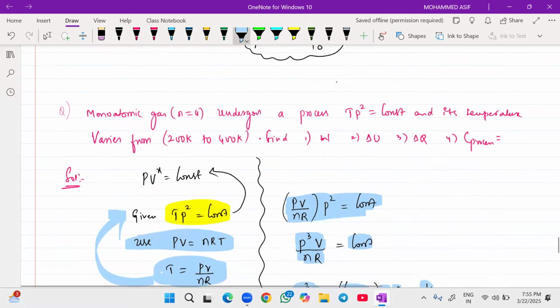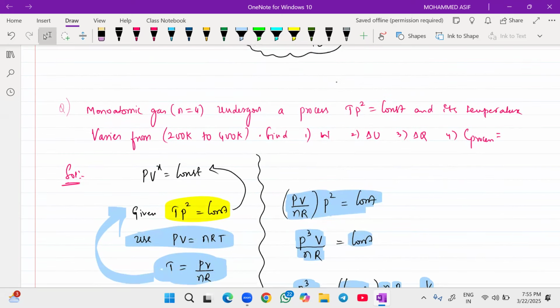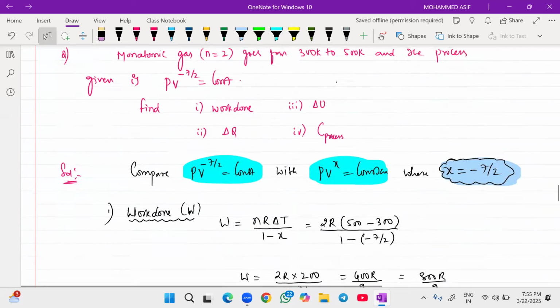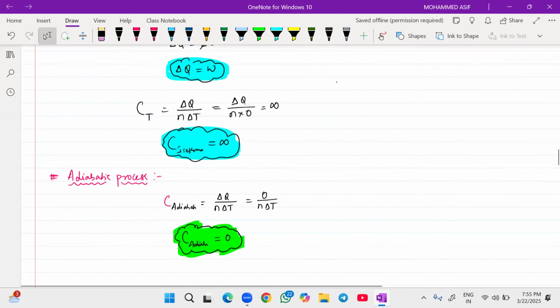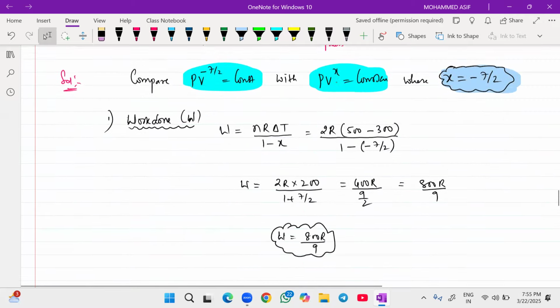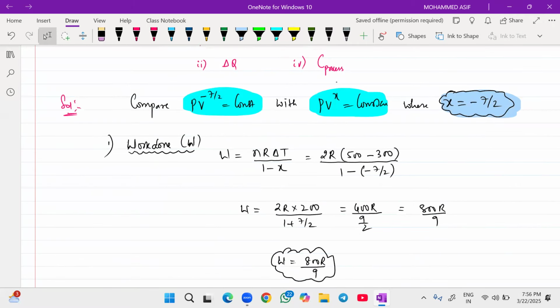Calculate the questions. You know the value of x. Calculate the work done, internal energy, delta Q and the process. Recall the formula for the polytropic process. For the polytropic process, the work done formula is W equals NR into delta T divided by 1 minus x. This is the formula we will be using.